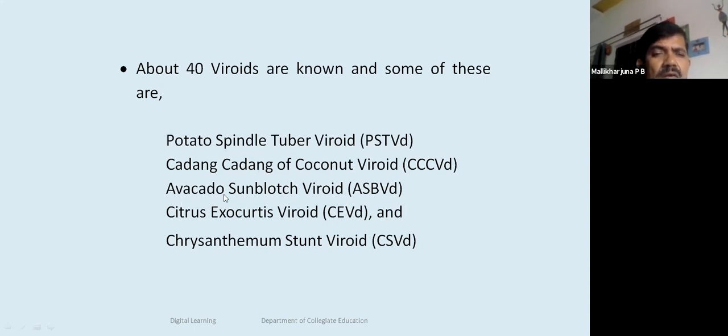Then there is avocado sunblotch viroid, ASBVd, and citrus exocortis viroid, CEVd. About 50 years back in the US, chrysanthemum cultivation was severely affected by chrysanthemum stunt viroid, known as CSVd.